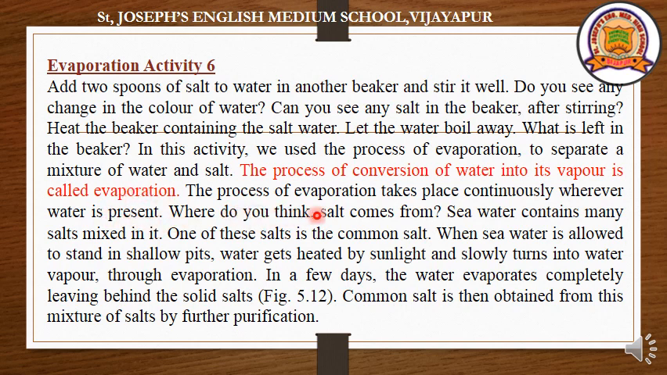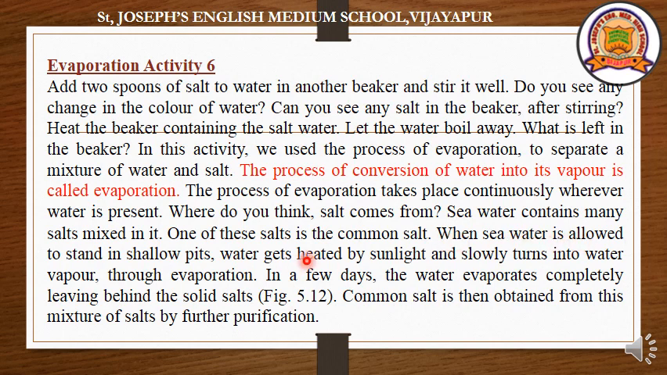Where do you think salt comes from? From where do we get salt? From animal or from plant? Yes, we get it from seawater. Seawater contains many salts mixed in it. One of these salts is the common salt. Different minerals are present in the seawater, but common salt means the salt which we have in our kitchen. That is also mixed in seawater.